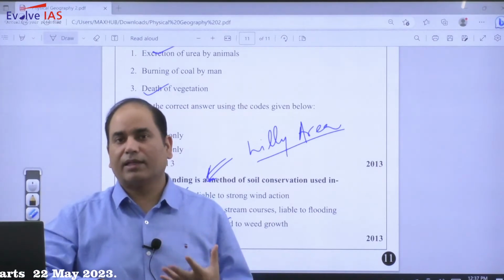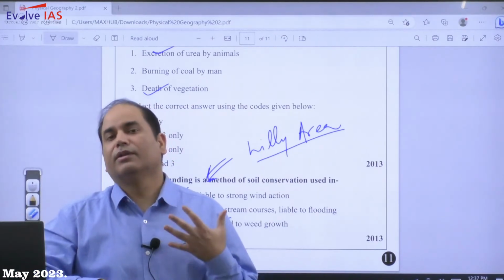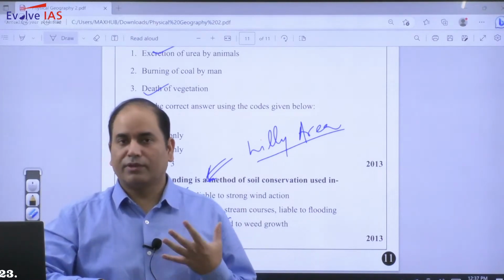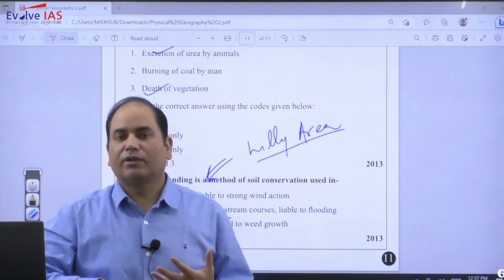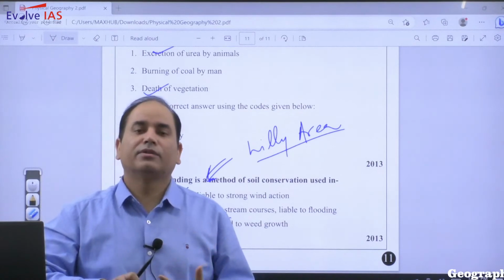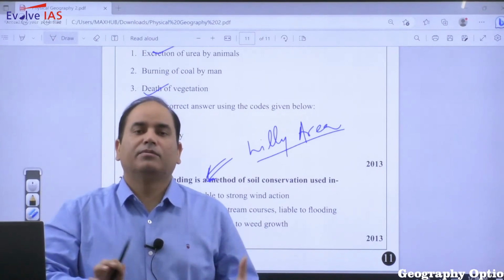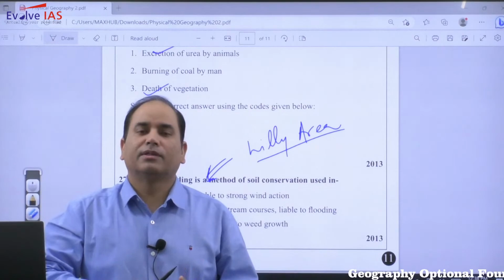If you are not having the clarity, तो definitely आप question को आंसर नहीं कर पाएंगे. So you need to have conceptual clarity, and I am hopeful that after going through the session you must have had a quick revision of all the concepts related to climate.